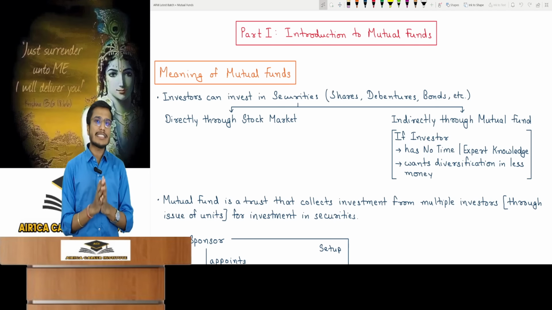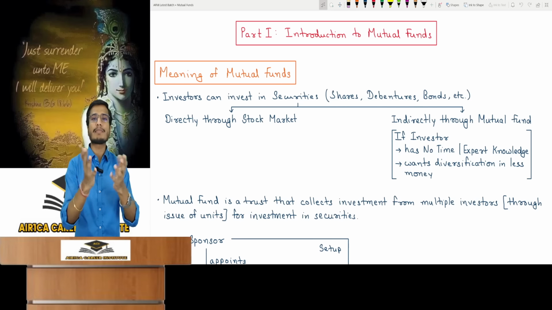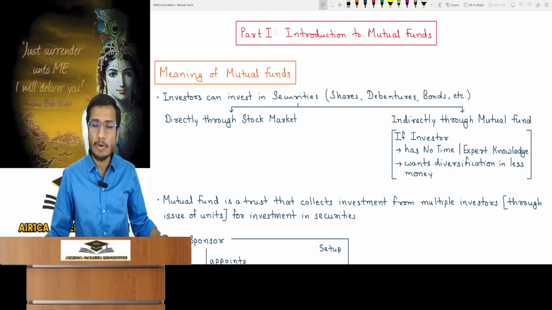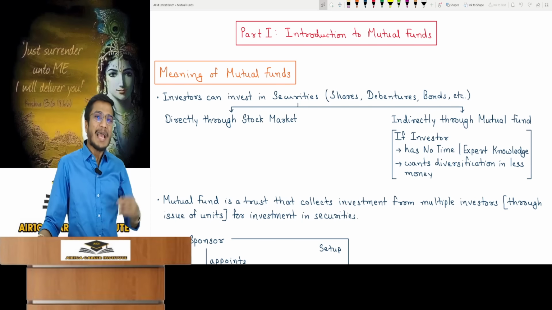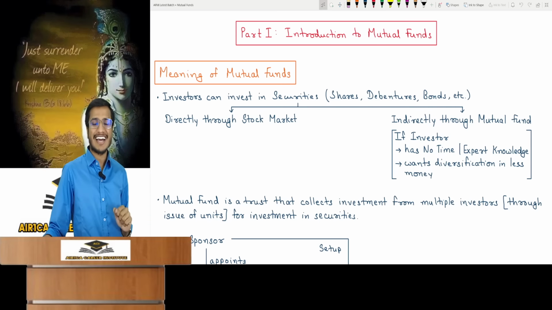Or maybe I'm a person who has time. And let's say I also have expert knowledge and I have everything, but I have a shortage of money. With limited money, I cannot directly invest in the stock market. This is from portfolio management. I have studied in portfolio management that if you invest in the stock market, you should diversify.